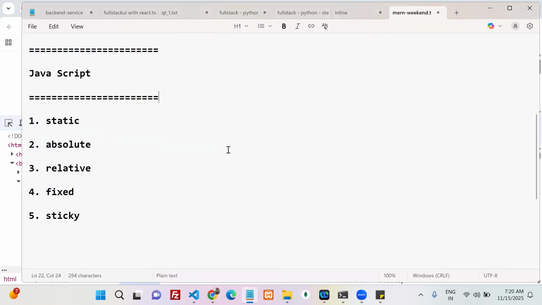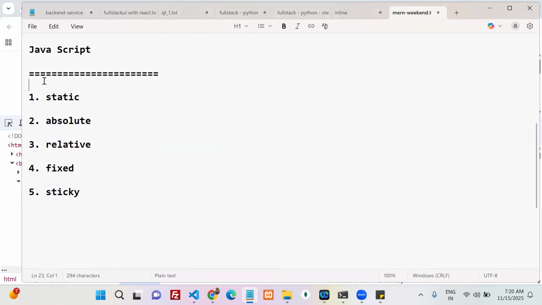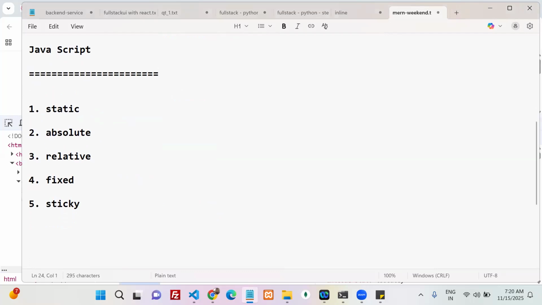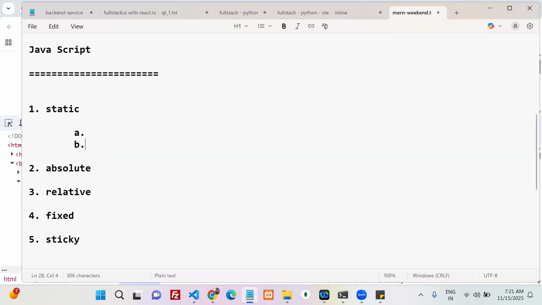Your answer should be that there are 5 positions in CSS. What are those? Can you spell out? One is static position, another is absolute position, the next is relative position, the next is fixed, next sticky. These are the 5 positions in CSS. You are fine. So the first one is static, right? Tell something about static. Anyone knows?